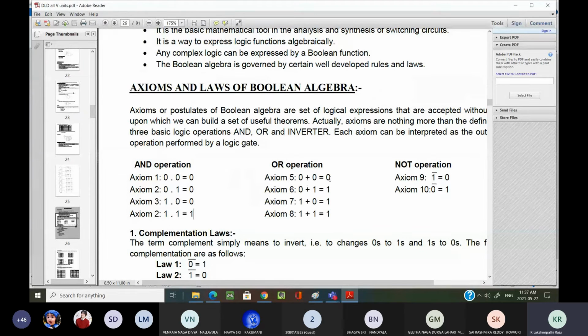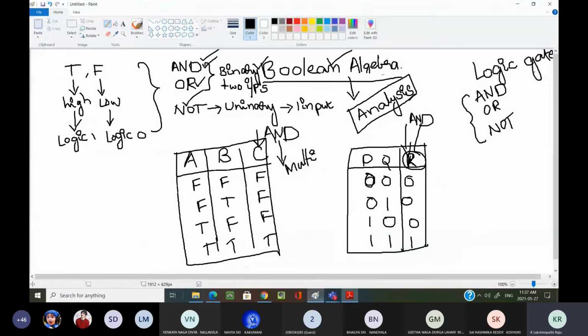In the same way, I hope you know the OR operation also. Now, NOT is a complement or negation. We can call it a negation. The negation of true is false, and the negation of false is true. I hope we learned these things in our mathematics. Negation means the complement. I hope you learned the negation symbol we use while writing truth tables.